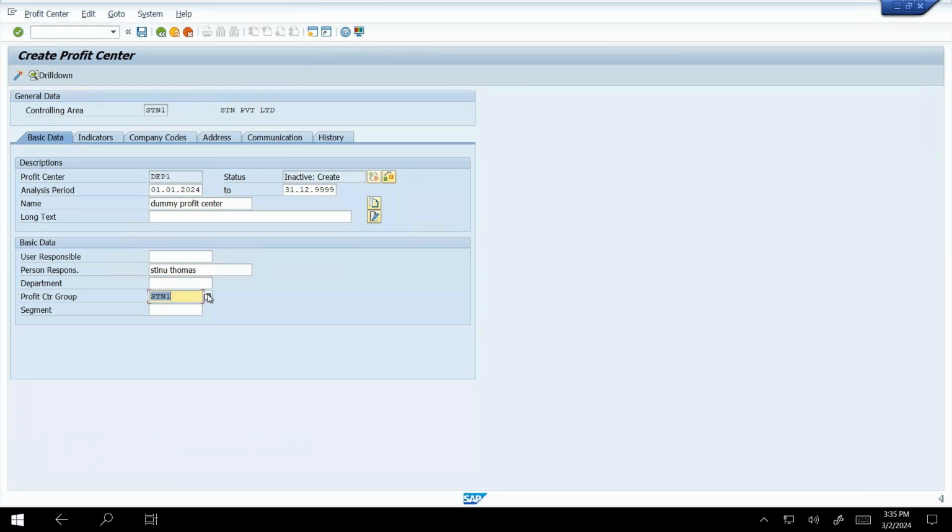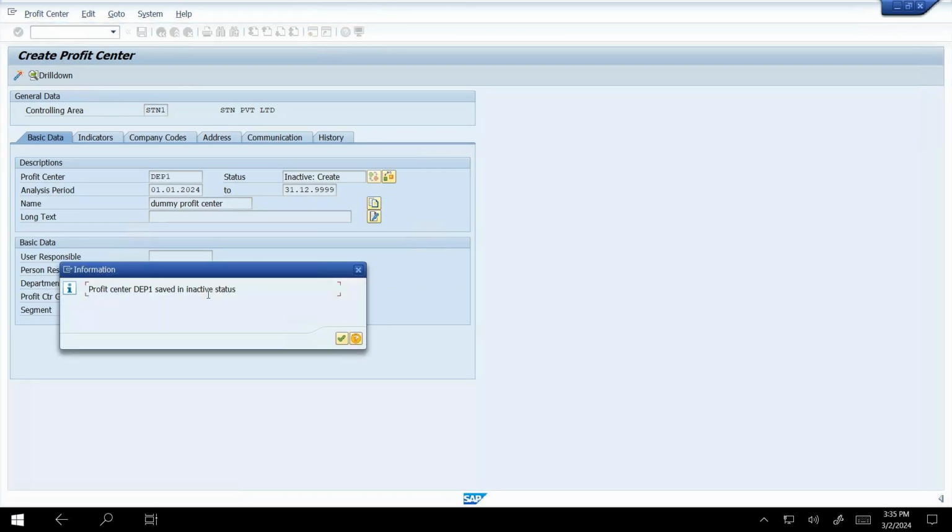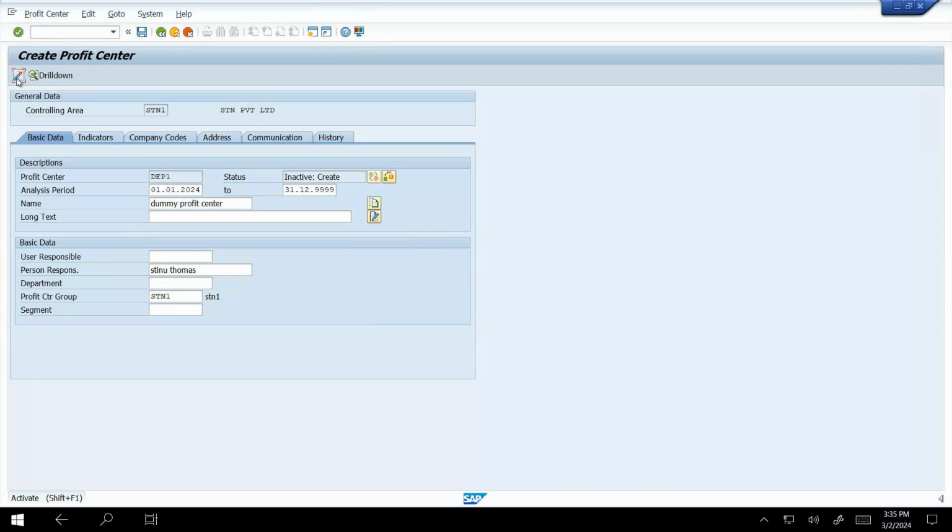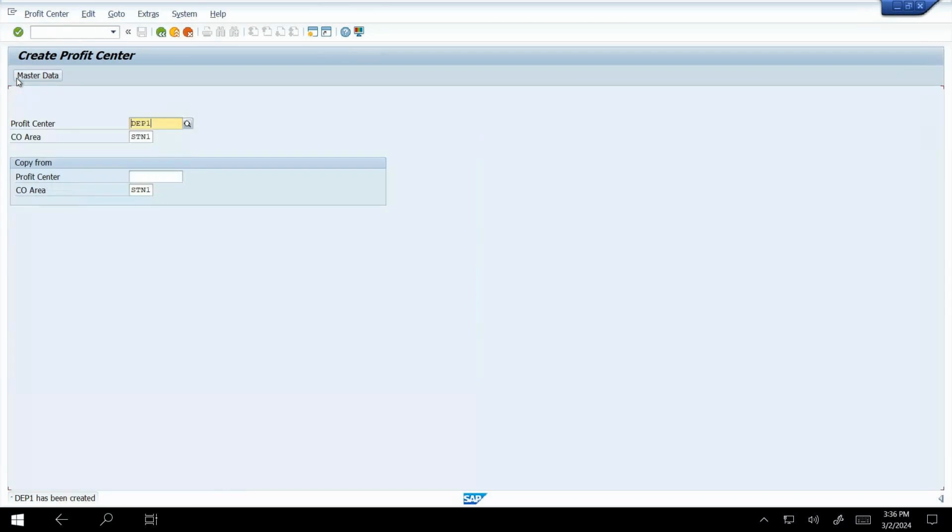Just press Control S and save. The segment is not needed. Just enter it and activate this one. So my first profit center is done. Today I explained all those options that we need to activate, and next class I will explain how to create all those things. Okay.